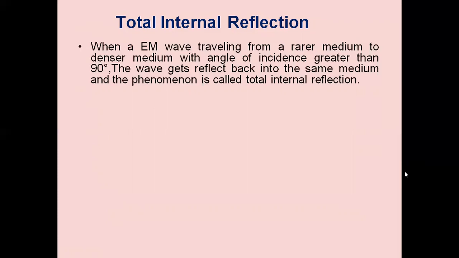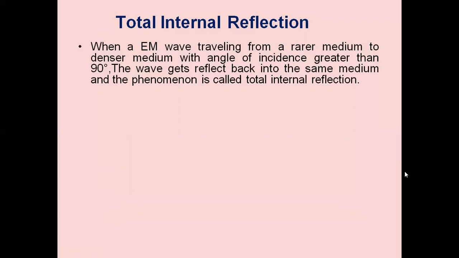Surrounding the core, there is a cladding, which is also made up of silica. The core has a higher refractive index than the cladding. So when a light ray is applied to the core, the light ray passes to the core-cladding boundary, and because the core has a higher refractive index than the cladding, at the boundary the light ray will be reflected back. This phenomenon we call total internal reflection.